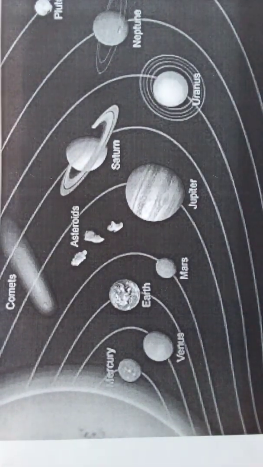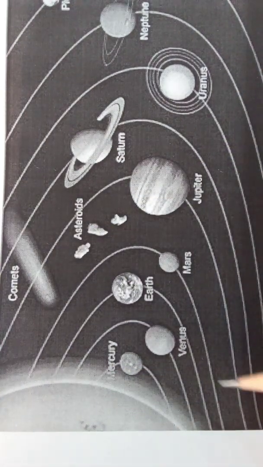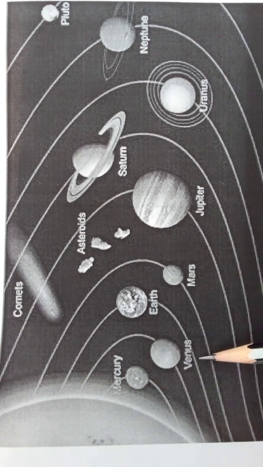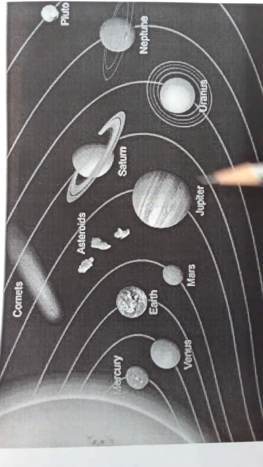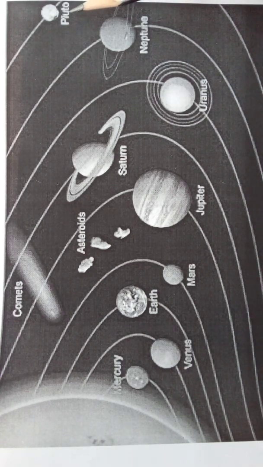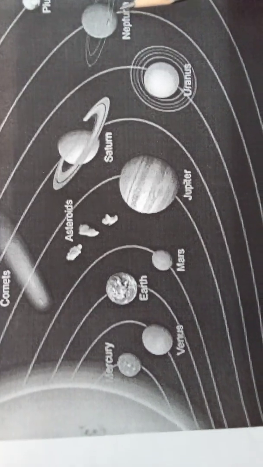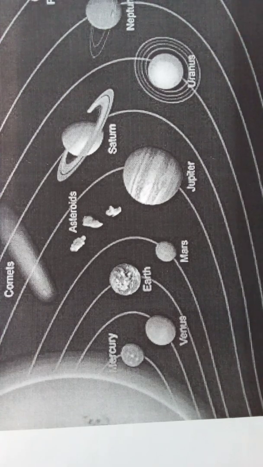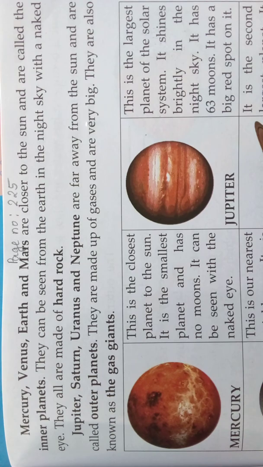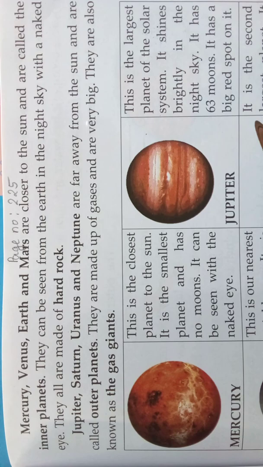See, this is the solar system, and I told you the planets revolve around the sun. These planets are bound by the sun's gravity. See what all the planets are: Mercury, Venus, Earth, Mars, Jupiter, Saturn, Uranus, Neptune, and also the dwarf planet here, which is called Pluto. Now it is not counted, only 8 planets are there in the solar system. Children, take your textbook, page number 225.